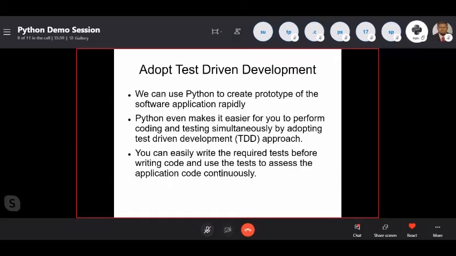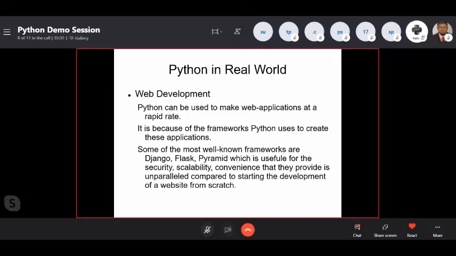Yeah, and web development. Yeah, I told you, in web development we can create web applications at a rapid rate. Yeah, it is because of the frameworks Python uses to create these applications. These frameworks are very much useful to create web applications. Why? Because they are useful for security, scalability, convenience.